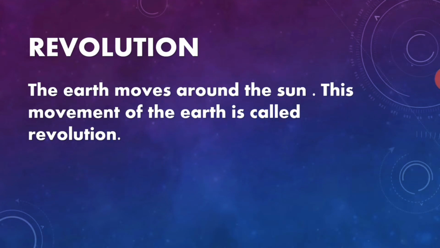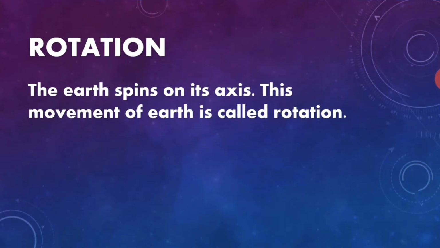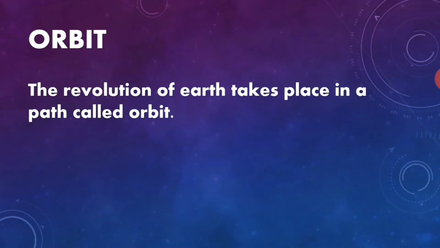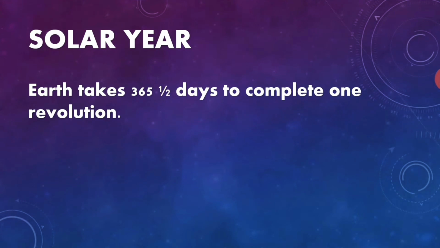Revolution. The Earth moves around the Sun. This movement of the Earth is called revolution. Rotation. The Earth spins on its axis. This movement of Earth is called rotation. Orbit. The revolution of Earth takes place in a path called orbit. Solar year. Earth takes 365 and a half days to complete one revolution.